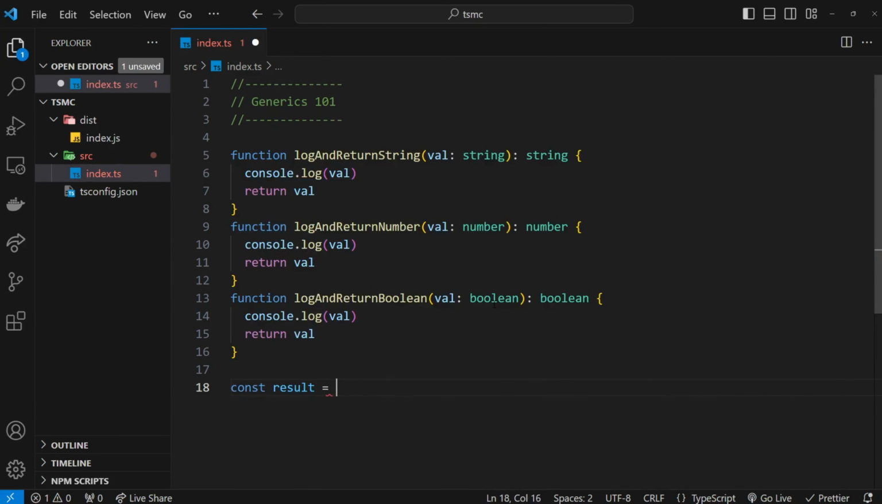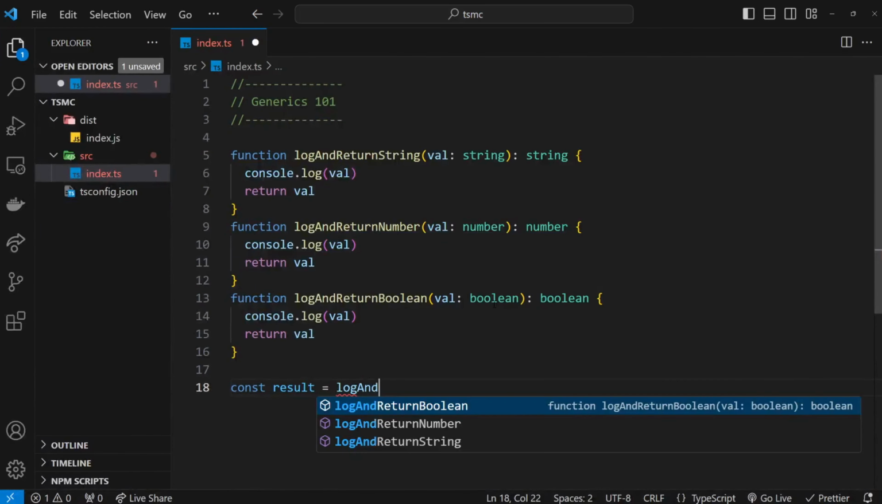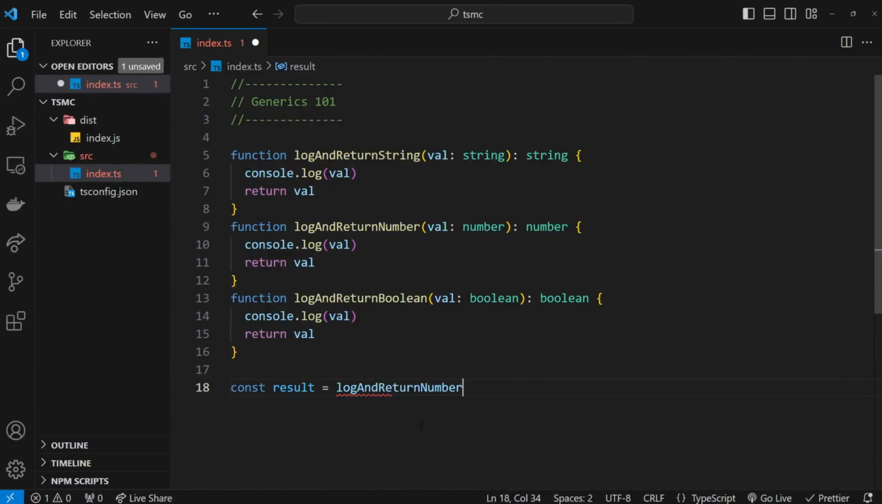Now then, if I invoke one of these functions and store the return value in a constant, for example the number one, and pass in any old number, then TypeScript is gonna know that the return value will be of type number because we specified that in the function, right? The same would be true for the string one and the boolean one. TypeScript would know the return type, which is good.